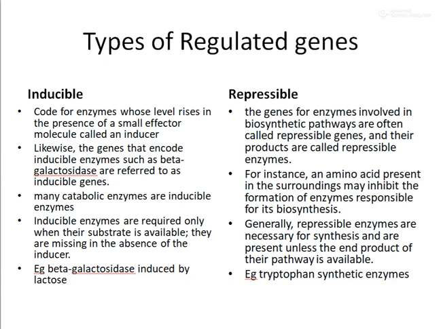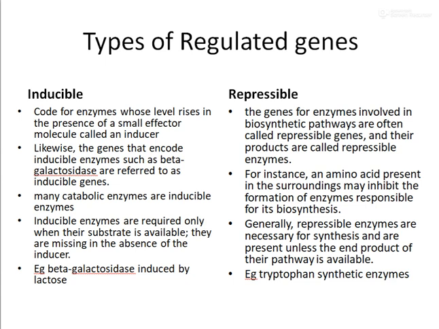They are referred to as inducible genes. What does it mean? They code for enzymes whose levels will rise in the presence of small effector molecules called inducers. If gene expression increases by the presence of a small effector molecule, such as the inducer, that is referred to as an inducible gene.